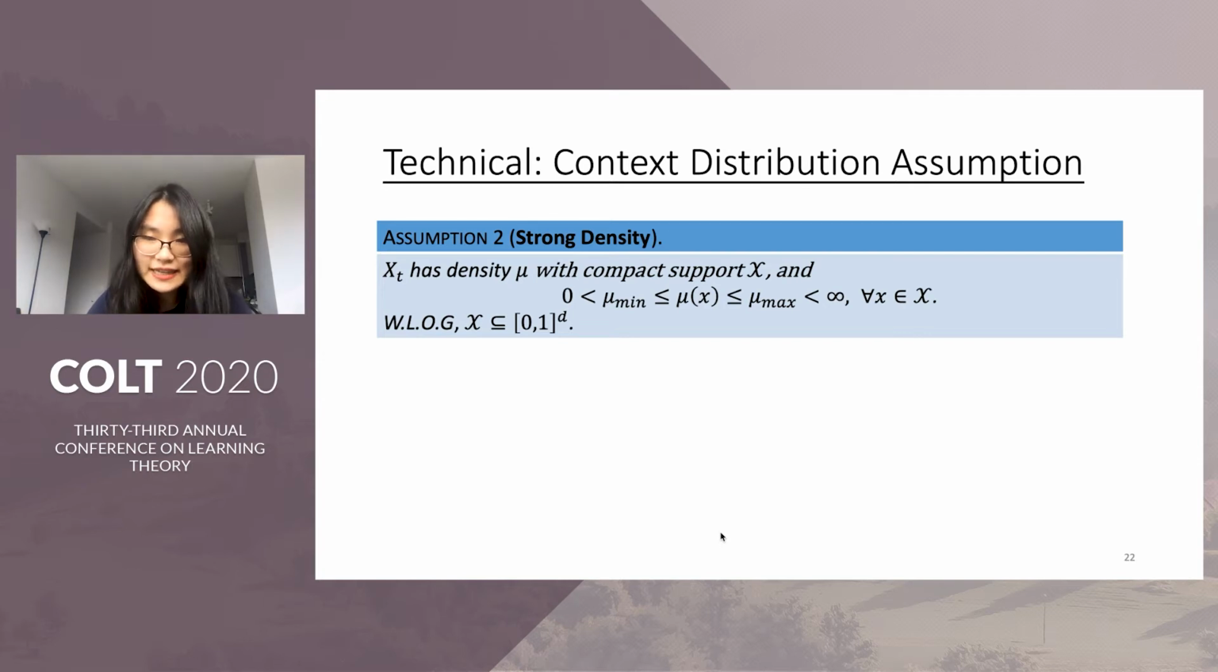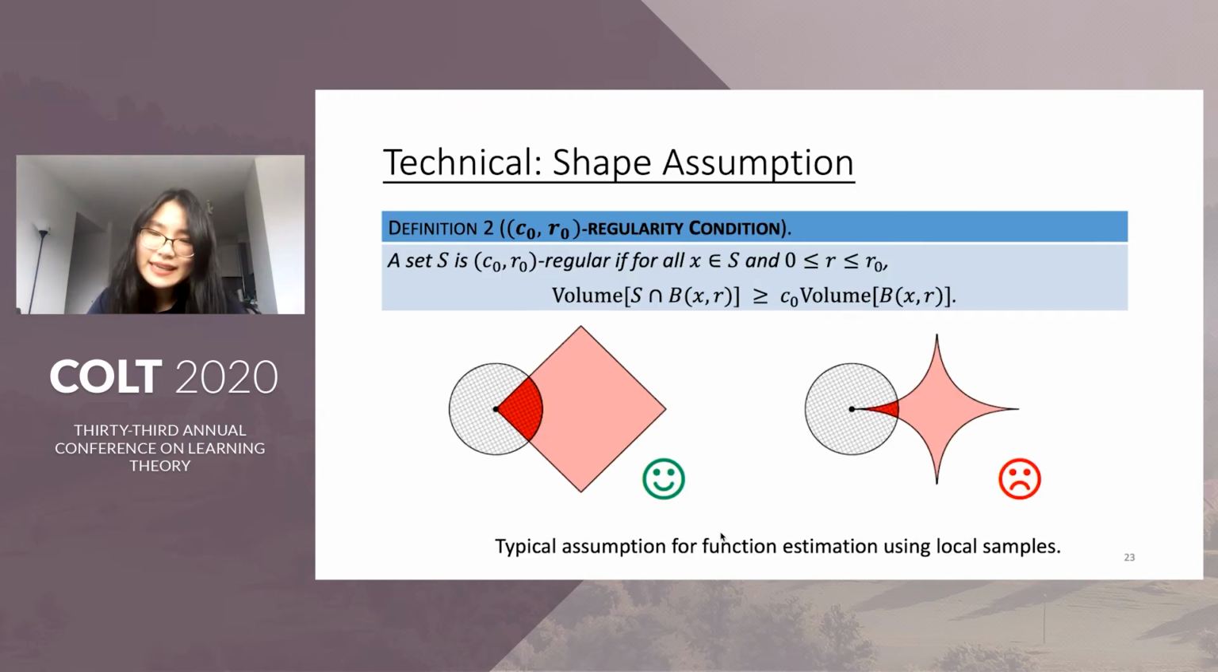Next, we introduce two technical assumptions that are commonly used in local learning problems. First of all, we assume that our context xt is distributed on a compact set X, and its density is bounded away from 0 and infinity. The second technical assumption is based on the notion of (c0, r0) regularity. A set S is called (c0, r0) regular if for any point x in S and r less than or equal to r0, the volume of the intersection of S and the radius r ball at x takes up at least a constant portion of the volume of the ball.